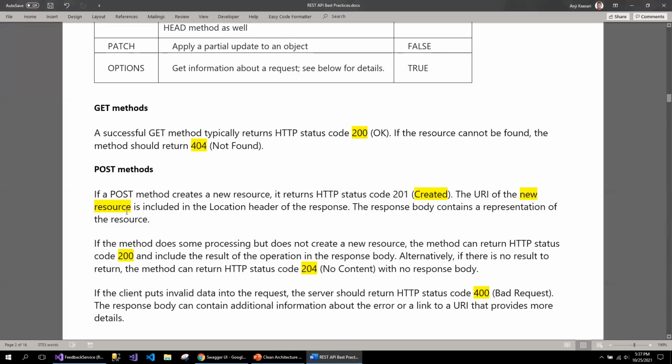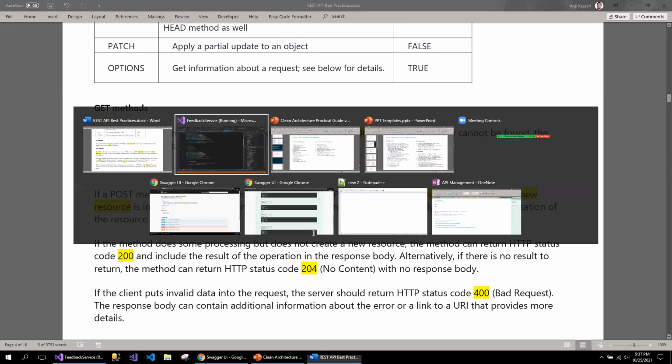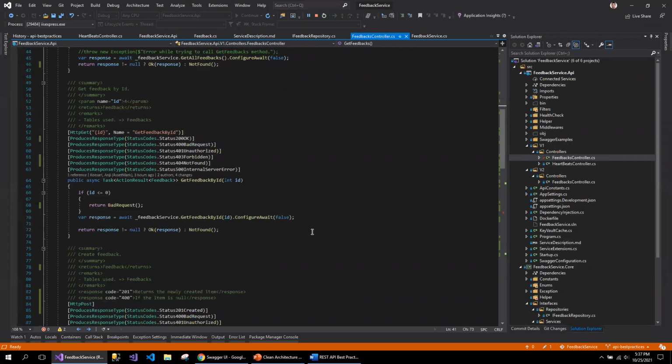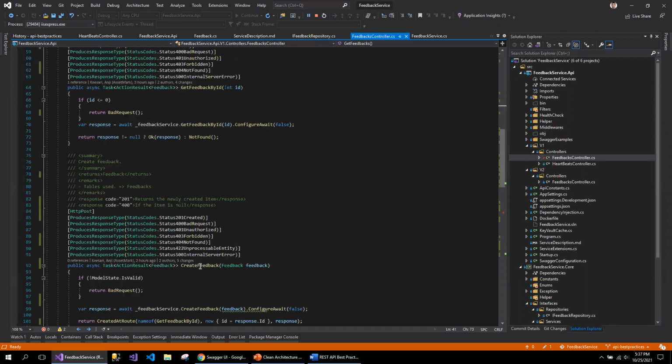Now let's go back to the post method. If the post method creates a new resource, it returns the status code 201, which says that the new object is created. So the new URI of the resource ID is included in the location header of the response. So when you make an API call, you should also return the location of the new object which is actually created in the database. So that's the best practice for create objects. So let me see if I have added those.